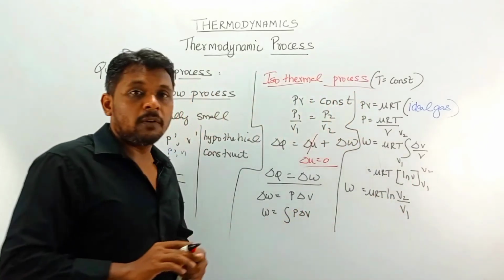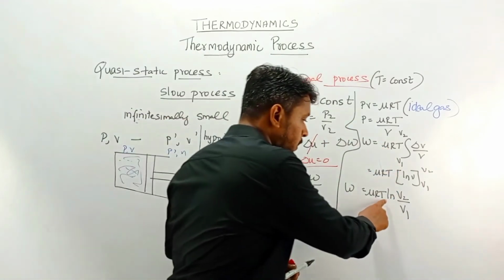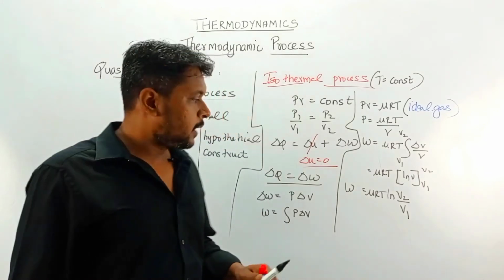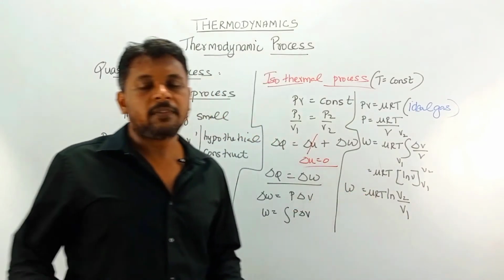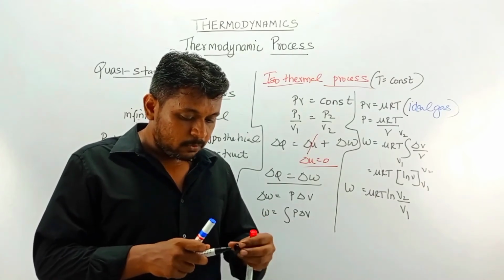So this is the value of the work done in case of constant temperature. See that T is of only one value because it is constant. This is the expression to find the work done in case of a constant temperature process. Okay, so let's have a small demonstration.